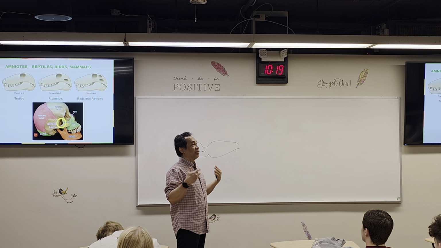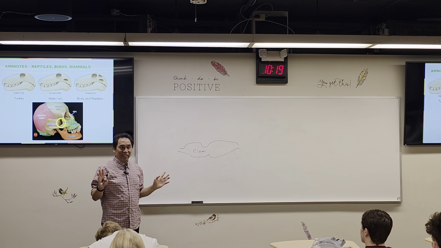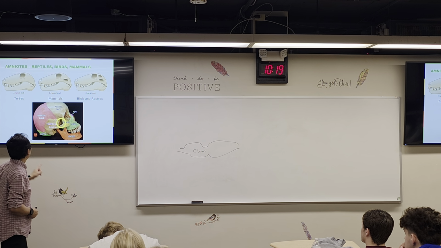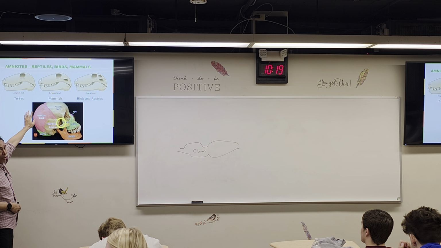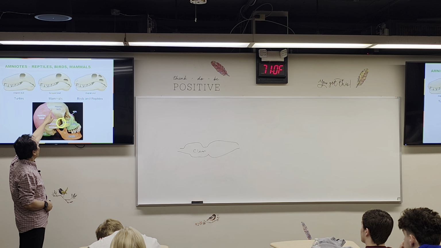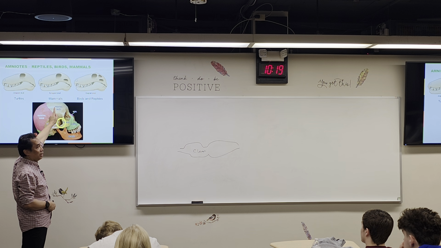So turtle, tortoise, no post-orbital fenestrae. Therefore, they are called anapsid. A means again no. Anapsid. Okay, no post-orbital fenestrae. The human or mammal only has one. It's called the synapsid.